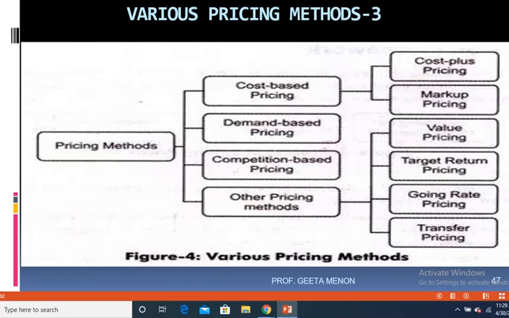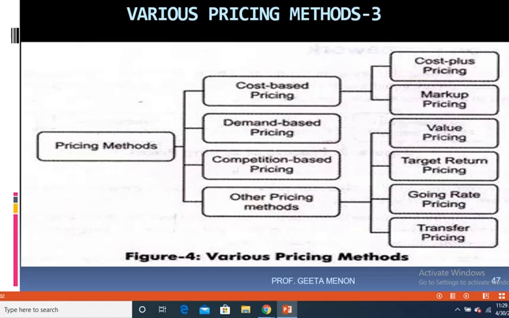Break-even means a stage at which the company is neither making a profit nor making a loss. So for retail marketing, price mix, it means a practice of setting the price at a point at which the business will earn zero profits on a sale. As I told you, it's a no profit, no loss point.